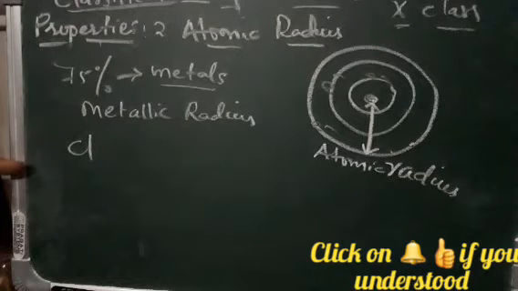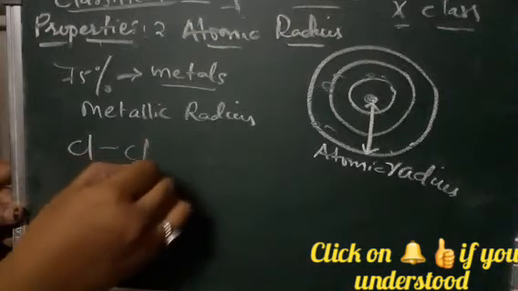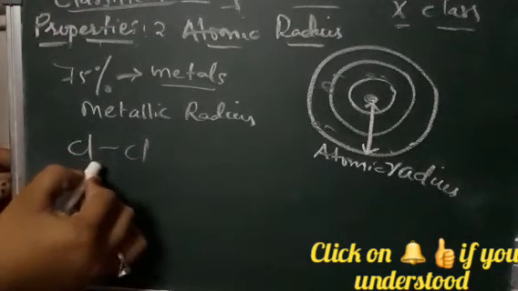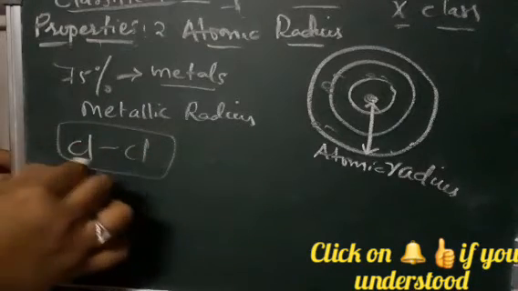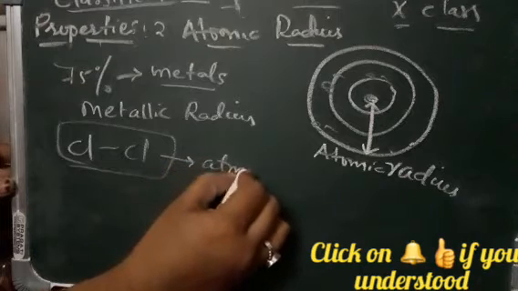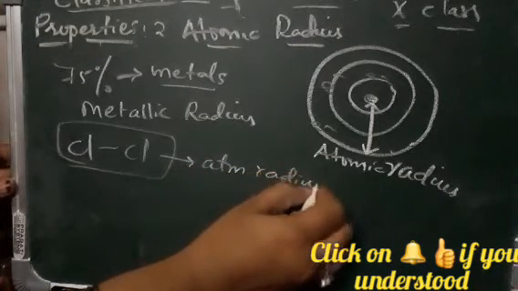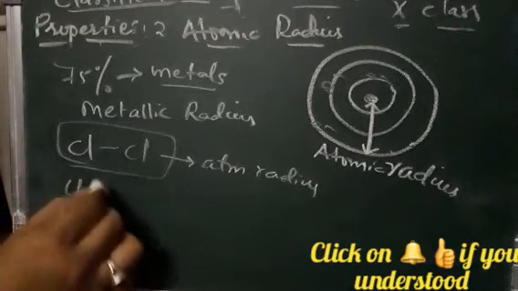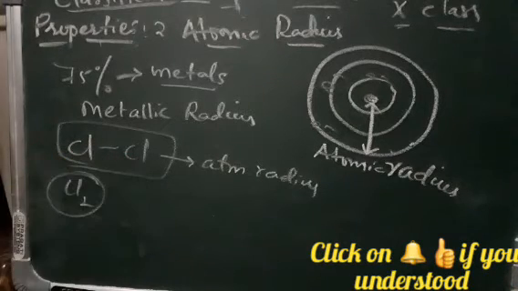The size of an atom is measured by measuring the distance between two atoms, for example the two atoms of chlorine. The distance between the two atoms of chlorine is taken, and half of it is taken as the atomic radius. In chlorine, the bond formation is Cl2, so two chlorine atoms are involved.